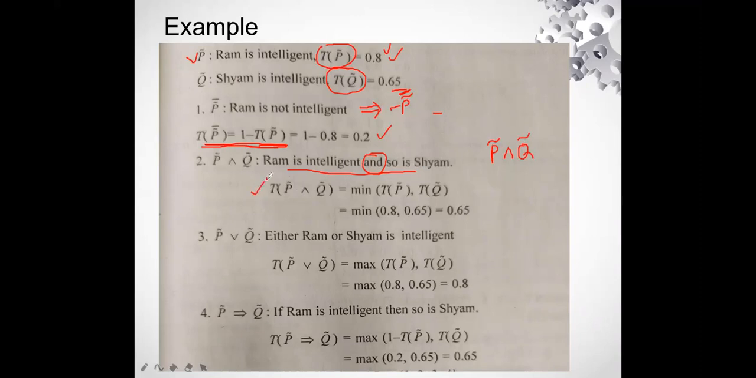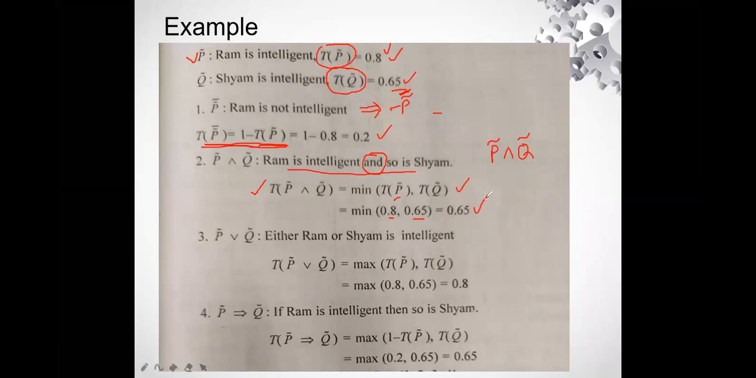So the truth value of P conjunction Q will be equal to, this is the formula we have already seen, the minimum of TP, the truth value of P, comma, the truth value of Q. So I'm going to find out the values. How? I'll put the values of TP and TQ as given in the question. The value of TP is 0.8, and the value of TQ is 0.65. So the minimum of 0.8 and 0.65. Which one is minimum out of these? 0.65 is minimum.